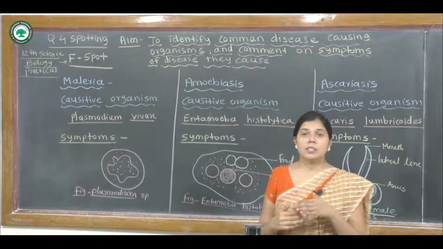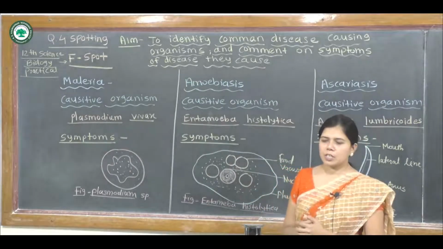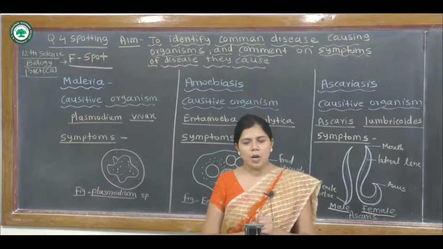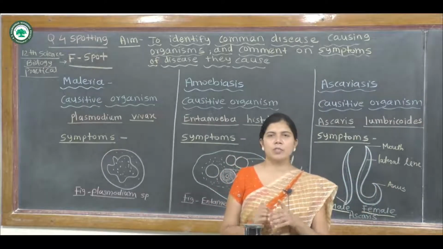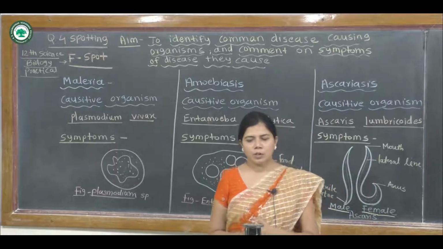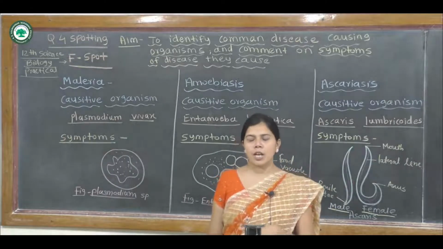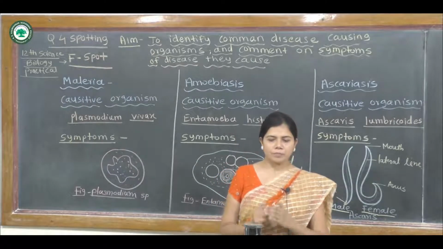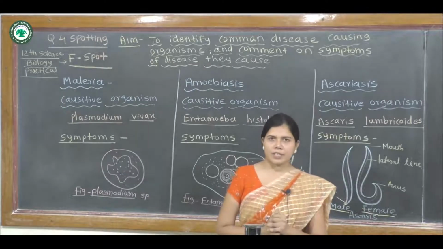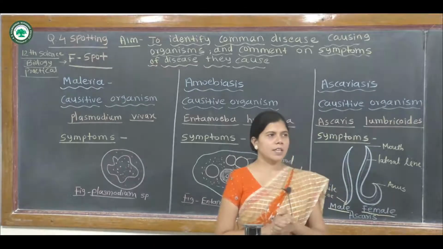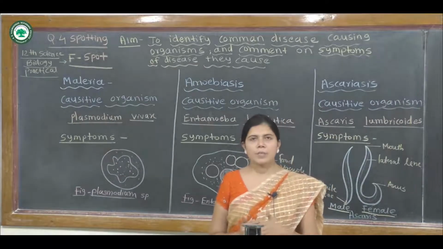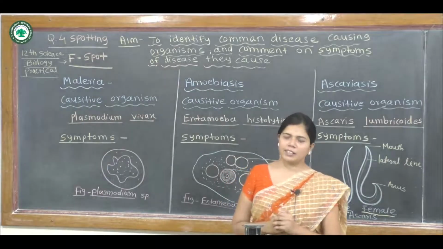Now the symptoms of amoebiasis, which occur in man. The trophozoite lives in the mucosa and submucosa layer of the large intestine, and it causes dysentery and abscesses in the liver, brain and lungs.